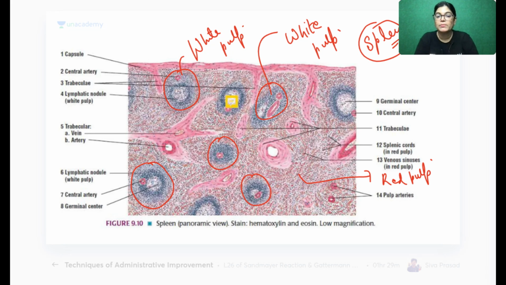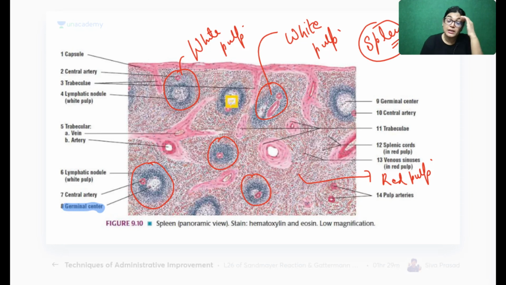When I talk about white pulp, it means it contains lymphocytes. Now all of you concentrate on this. The structures lying in the center, which I am highlighting with blue color, are lighter in stain because they have a germinal center.